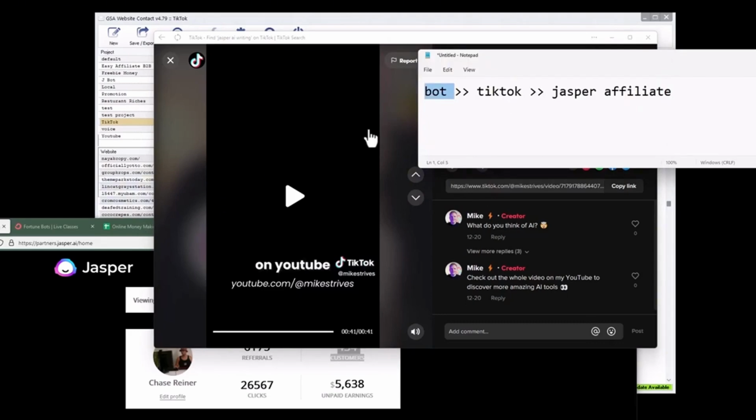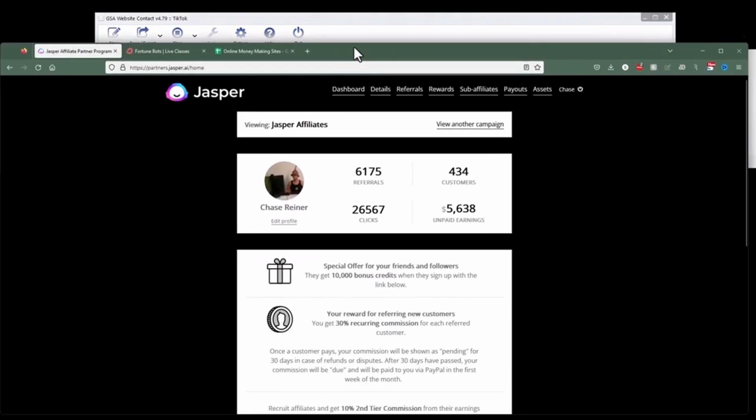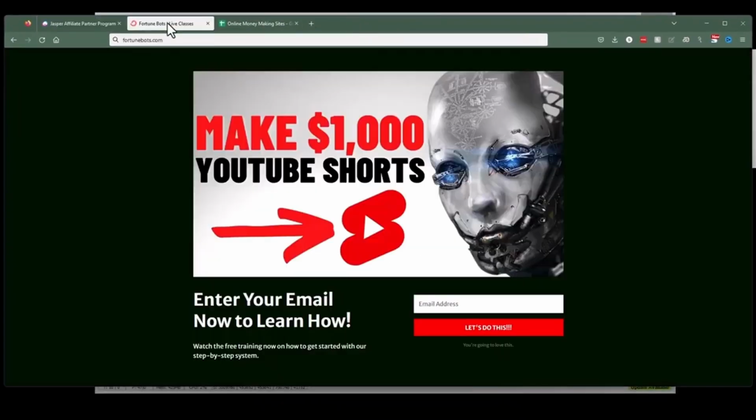So then now you're getting organic traffic from TikTok that's feeding into it as well, that are also going to your affiliate link, and you're getting paid from TikTok promoting your video and from the bot promoting your video. And so you don't even have to sign up with Jasper, for example. If you wanted to, you could go to the Fortune Bots classes and sign up, and then you can sell this, right? You can become an affiliate of the Fortune Bots classes.